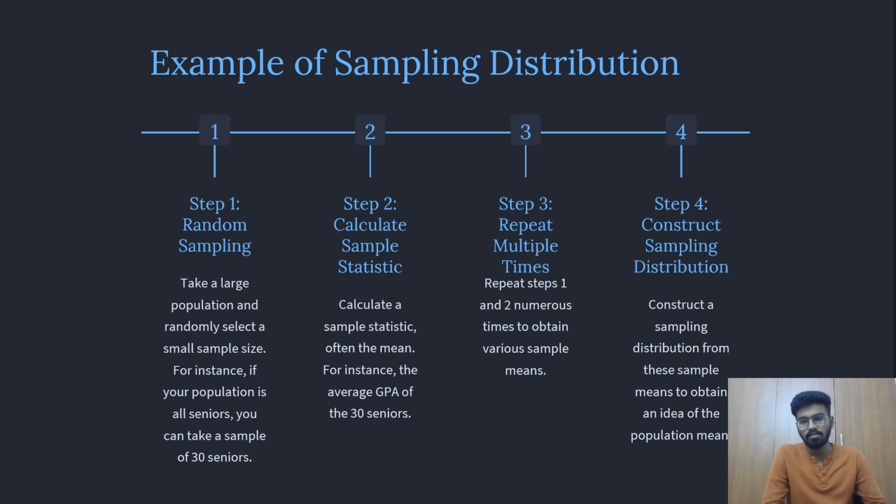And the third step is repeating it multiple times. Repeat steps one and two numerous times to obtain various sample means. And step number four is to construct a sampling distribution. Construct a sampling distribution from the sample means to obtain an idea of the population mean.